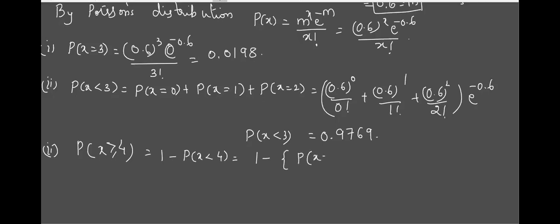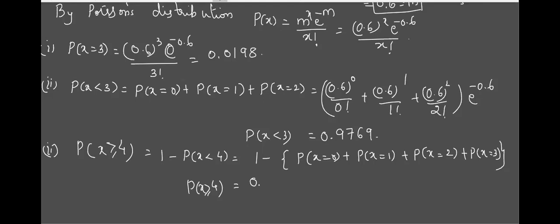Less than 4 means 4 values, starting from 0. x equal to 0 till 2 we have calculated, and x equal to 3 is also calculated. Add them and subtract from 1.